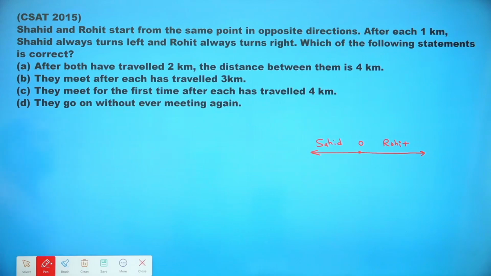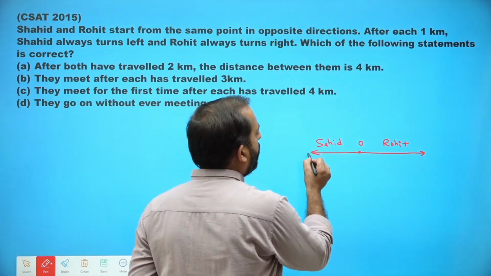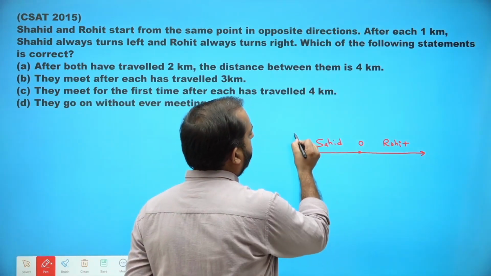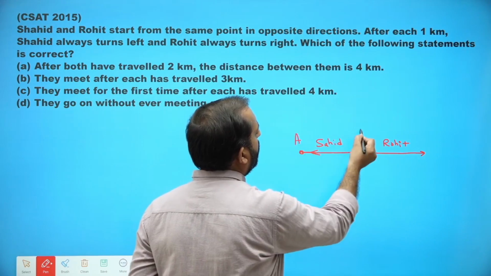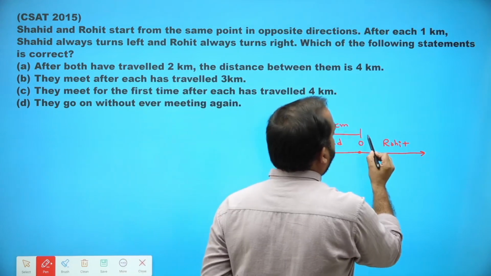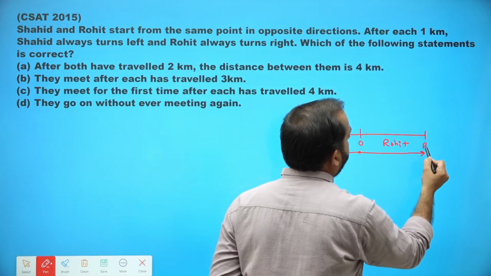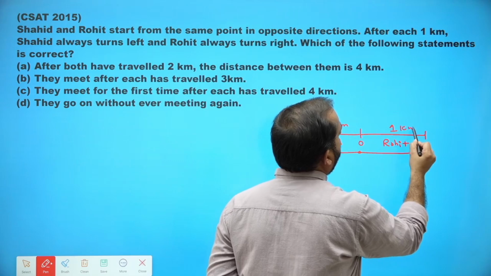After each 1 kilometer, Shahid always turns left and Rohit always turns right. So from O to, let's say, point A, this distance is 1 kilometer, and O to B, this distance is also 1 kilometer.